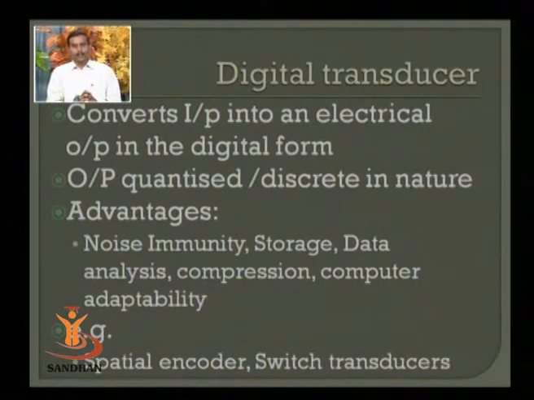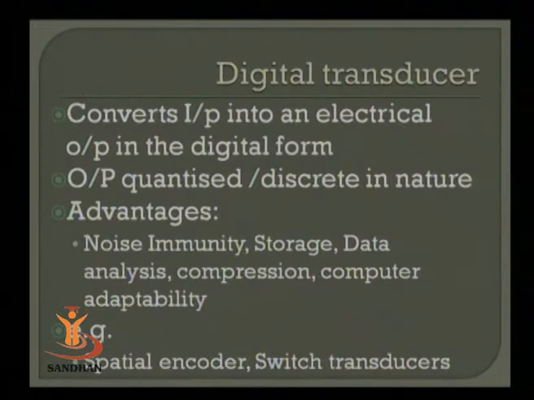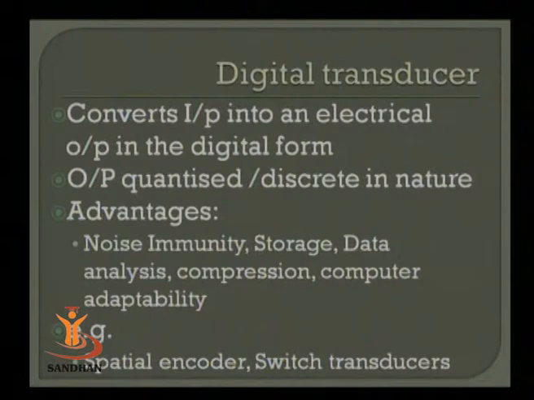Next advantage is data analysis. Whatever data is available in digital form can be analyzed very easily with software available on a PC. You now have different statistical software, analytical software, and trend making software that one can utilize to get the trend of a parameter, and you can take it for further utilization. Compression of data: if you have a large amount of data available, digital compression techniques are also available. And last is adaptability with newer computer technology. Digital data is directly adaptable for computers.